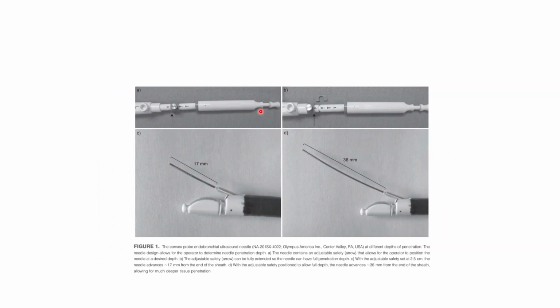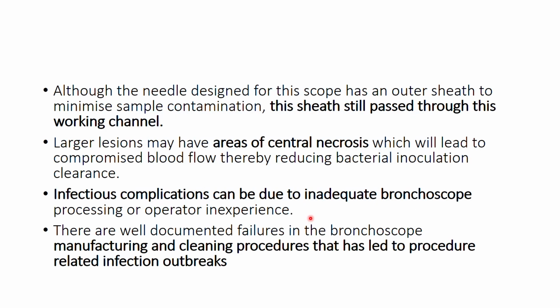Now when you go with an extension of 3.6 mm or 4, obviously you can end up having mediastinitis or pericarditis. Although the needle designed for this scope has an outer sheath to minimize sample contamination, the sheath still passes through the working channel. Infectious complication can be due to inadequate bronchoscope processing or operator inexperience.